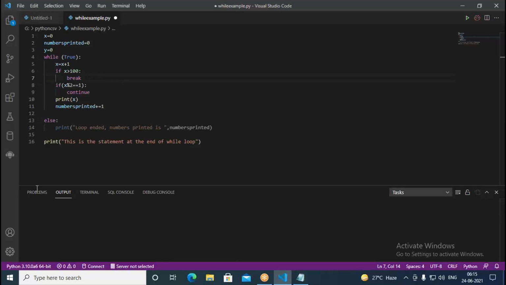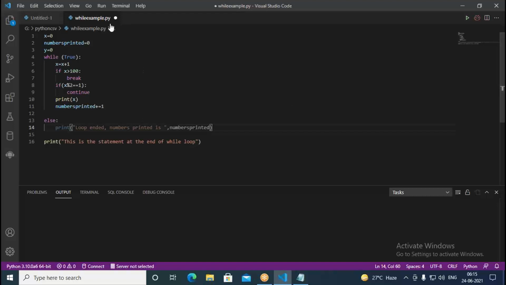But when we break it forcefully, we don't reach this else block. We reach the else block whenever the loop terminates the normal way. With the break statement, we are forcefully coming out from the loop, so the else part will not be executed. So like this we have written the else loop.